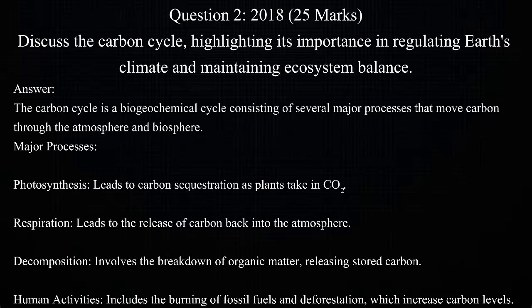Photosynthesis, respiration, decomposition, and human activities are the major processes or steps in the carbon cycle. Photosynthesis leads to carbon sequestration, respiration leads to carbon release, decomposition leads to carbon breakdown, and human activities such as burning of fossil fuel and deforestation release carbon.